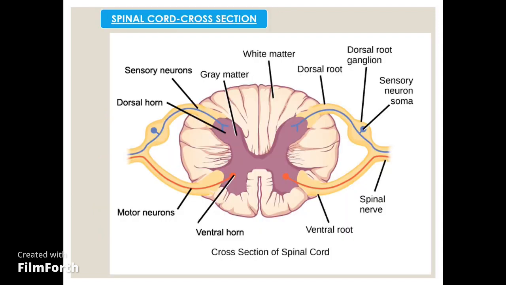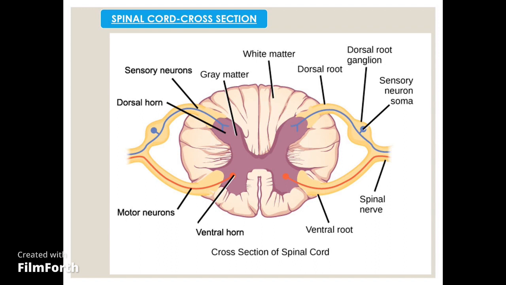Next we'll have the spinal cord. The spinal cord is basically a structure whose function is to transport information from the periphery to the central nervous system, to the brain, and from the brain to the periphery. It is just a path or a medium for the exchange of information.